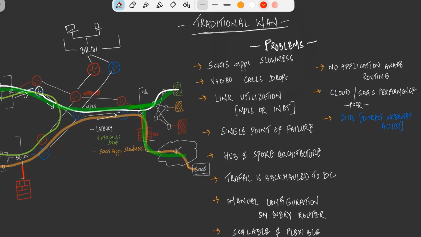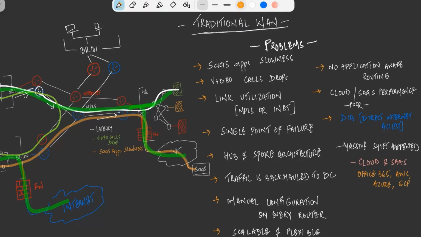So when we have direct internet access, we need to have a firewall in place, and that involves cost, right? That firewall will connect to our internet, and all the required services will go directly towards the internet. So that gives a massive shift in what happened to the internet, right? We need cloud and SaaS-based internet, low latency traffic, Office 365, Azure, GCP, everything is hosted on the internet.